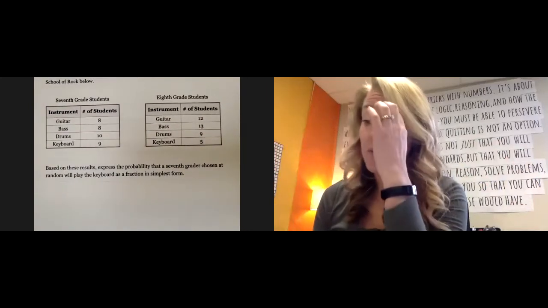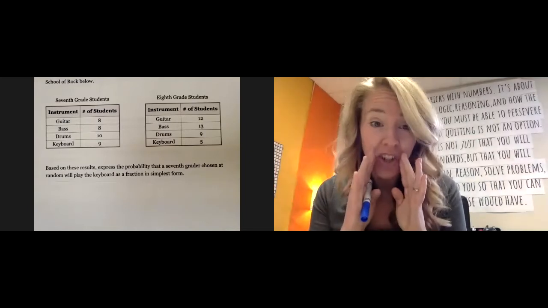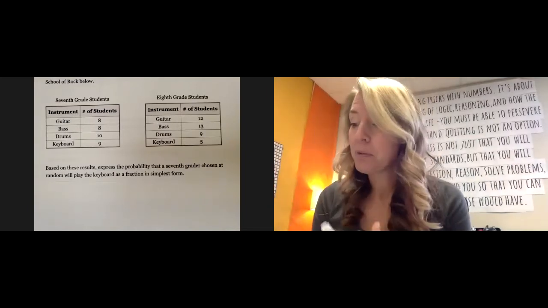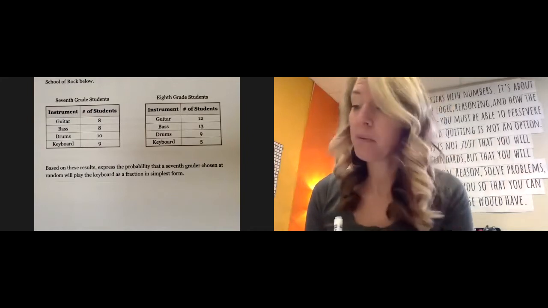So it says, based off these results, express the probability that a 7th grader, there's our population, chosen at random will play the keyboard as a fraction in simplest form. Always, always, always reduce your fractions when you're talking about probability.